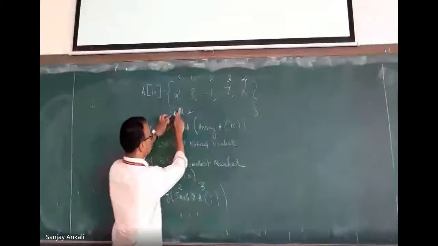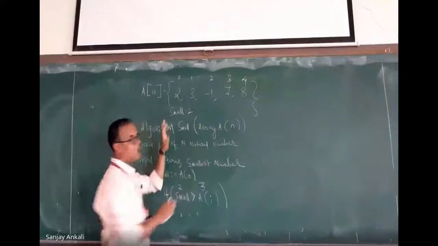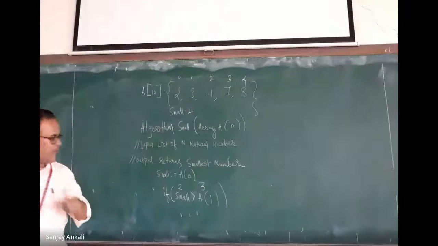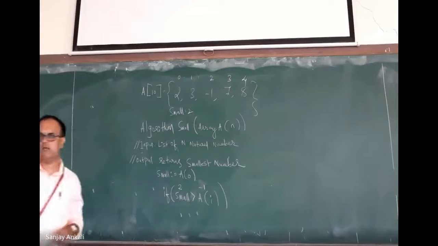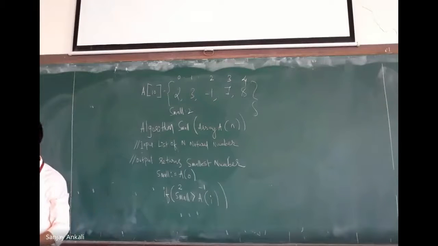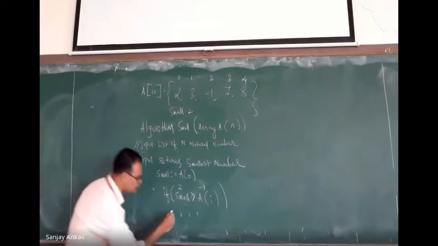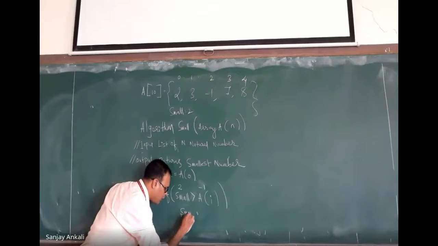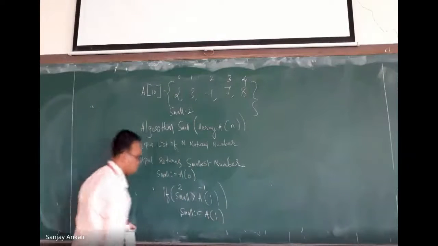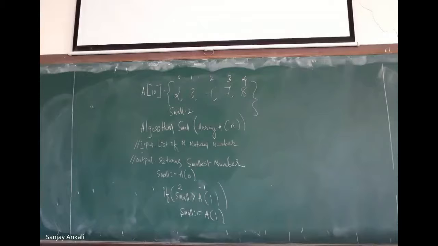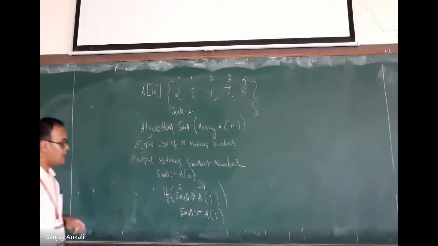Next we compare small with A of 2. What is there in A of 2? Minus 1. Now see, small is 2, next is minus 1. When this condition is true, what should I do? I have to just write small equal to A of i. Is it okay? Right? Yes. Now let us see what happens.